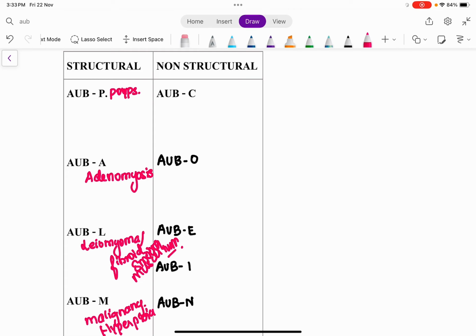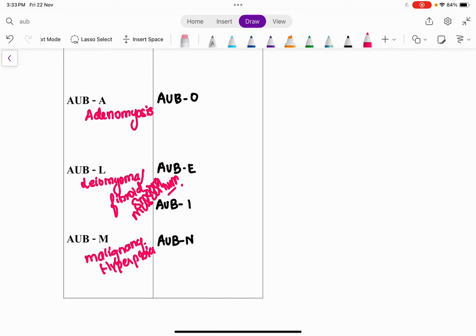The second one is adenomyosis. What is adenomyosis? Adenomyosis is a condition where the endometrial tissue is going to encroach or be present in the myometrium, right? When the endometrial tissue grows inside the myometrium, it is called adenomyosis. And what is leiomyoma or fibroid? It is a smooth muscle tumor of the uterus. It is a benign tumor. And M stands for malignancy, any gynecological malignancy or hyperplasia. Hyperplasia is increased proliferation of the uterine endometrium. Clear?